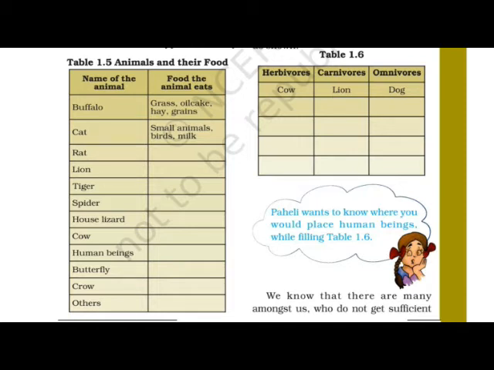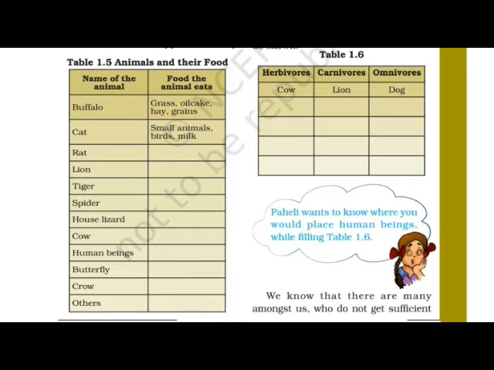Now, do you find some animals which eat both plants and animals? Now we have to place them in group 3, that is the omnivorous. Okay, they are called omnivorous. Means what? The animals which eat both the plants and animals are known as omnivorous. Example they have given here: dog eats plant products also and animal products also. So we can say dog is an omnivorous.